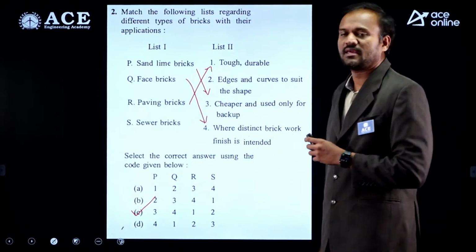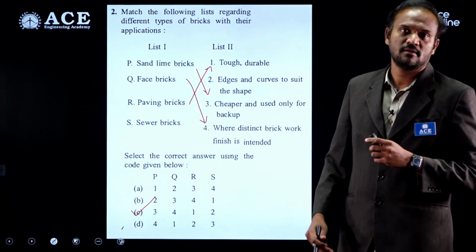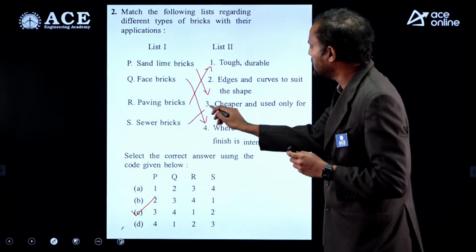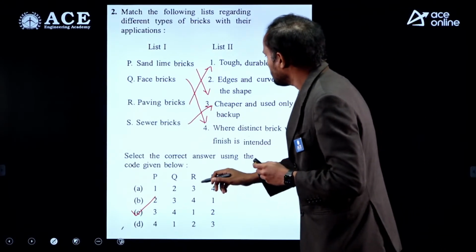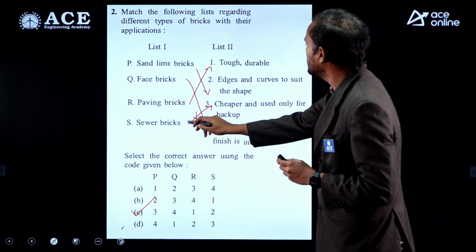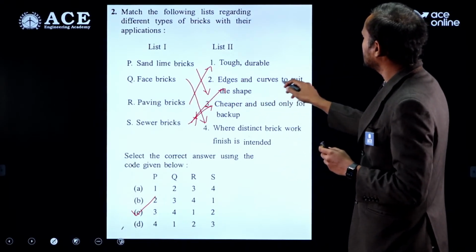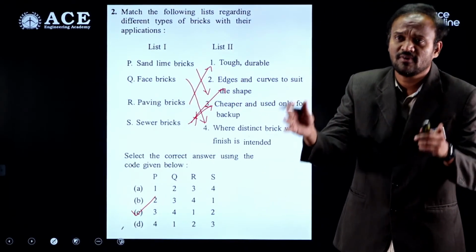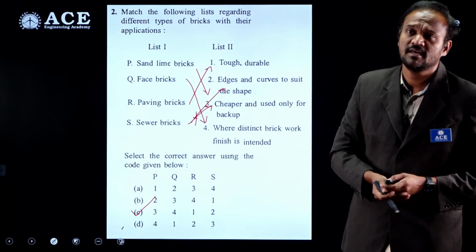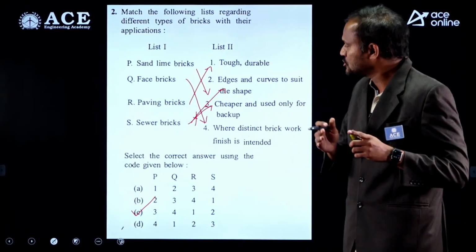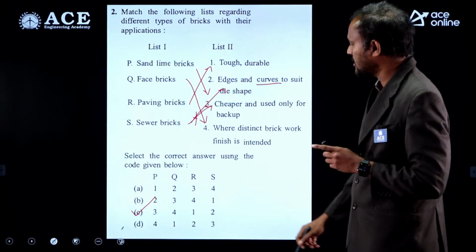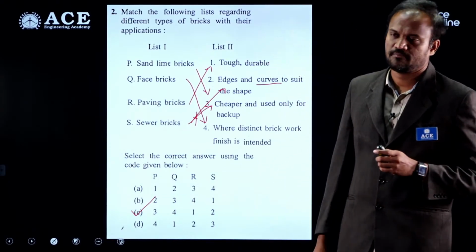Last option, sewer bricks, we are left with the option edges and curves to suit the shape. Sewer lines or drains are curved or circular in shape. For that, the bricks used should also be curved in shape. So option C is the correct option.